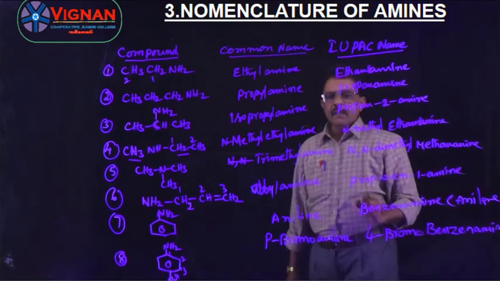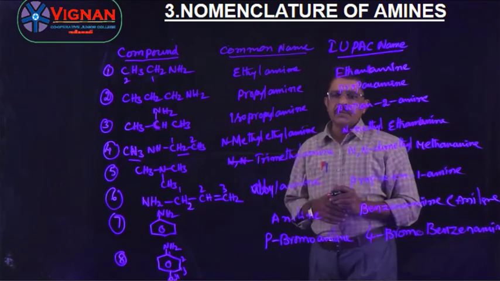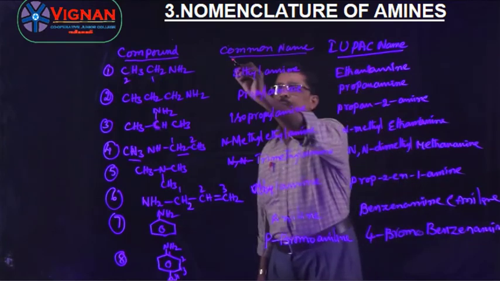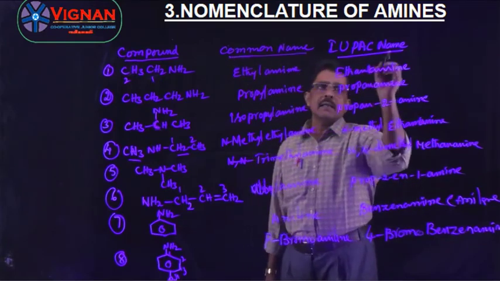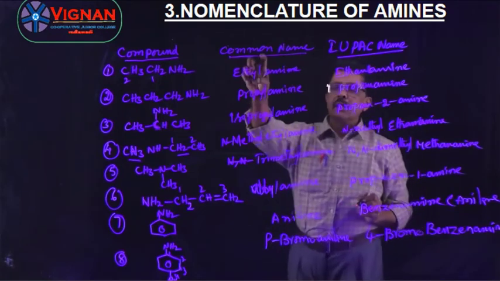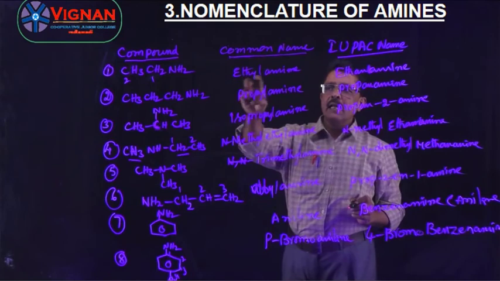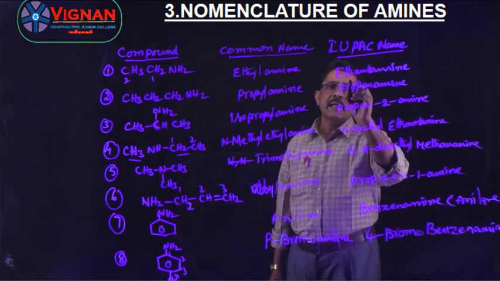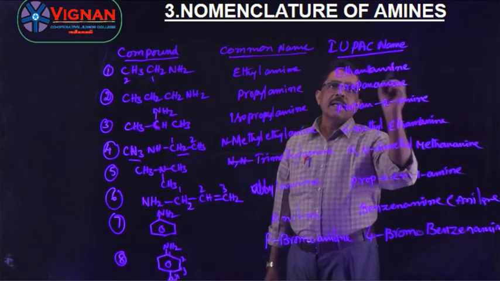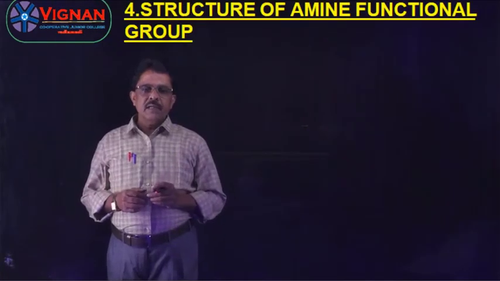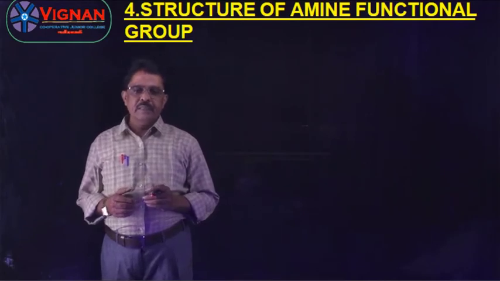These are the nomenclature of amines. Nomenclature of amines takes place in two ways. One is the common names, and the second one is the IUPAC names. Common names are named as alkyl amine, and the IUPAC name of amine is alkanamine. Right, understand?